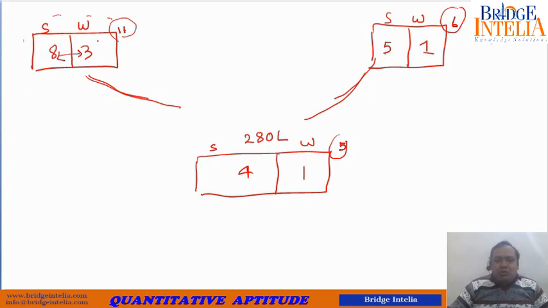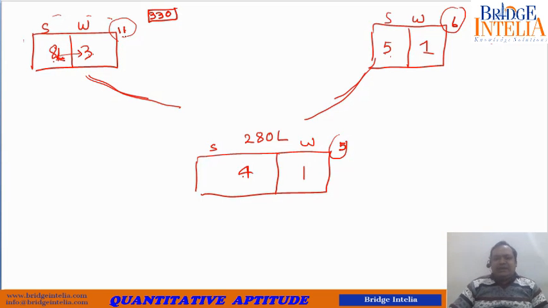So rewrite the ratios such that the sum of the terms comes out to be 330, because 330 is a number which can be divided in ratio 8:3, in ratio 4:1 and in ratio 5:1.